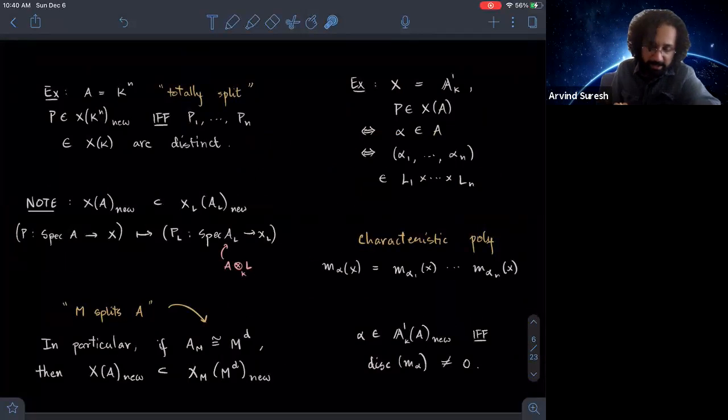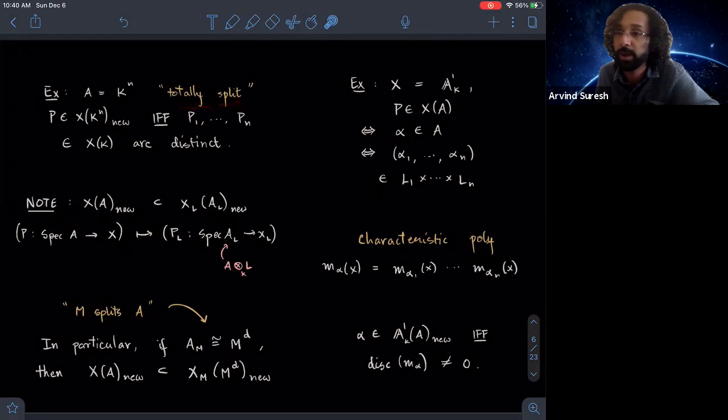And so just a couple of quick examples. Here's the totally split case, when your algebra is just n copies of k. And in this case, to give a new point over k to the n is literally just to give n distinct k-rational points. So in the particular case when your x is the affine line, to give a new point over A is just to give an element of the algebra. That is equivalent to just giving an element of each of the component fields.